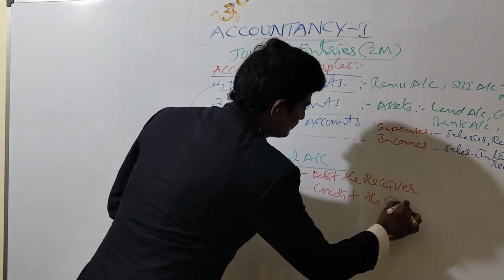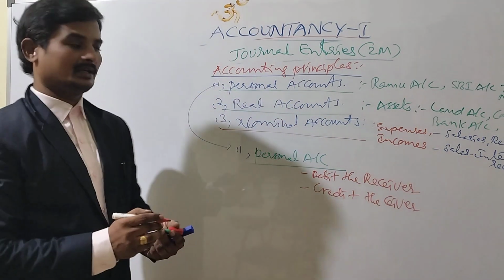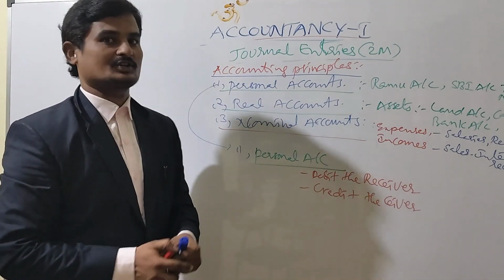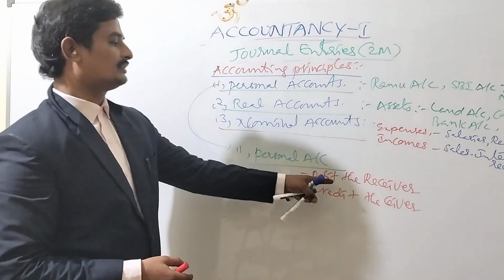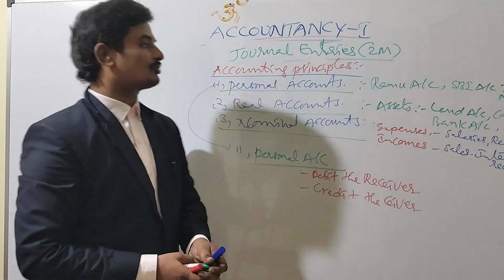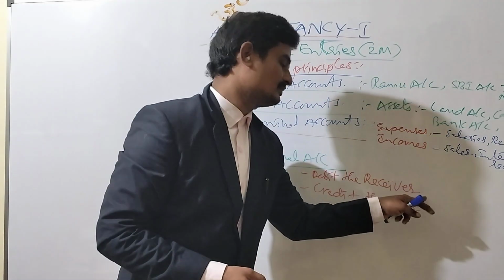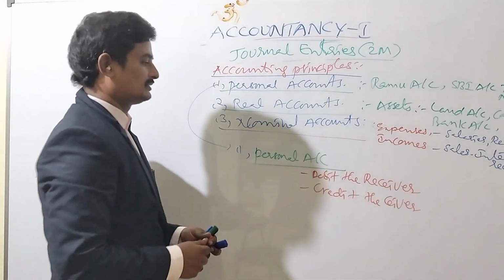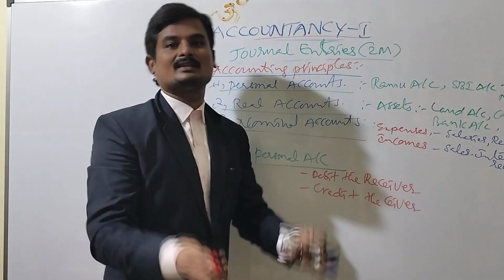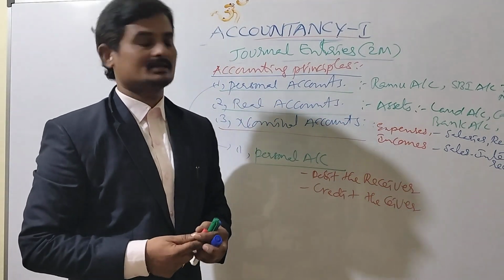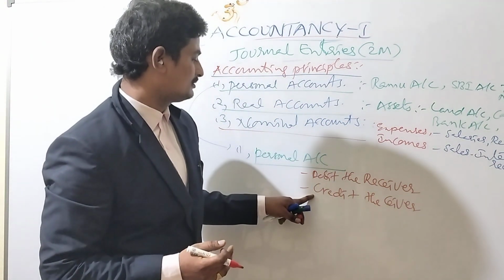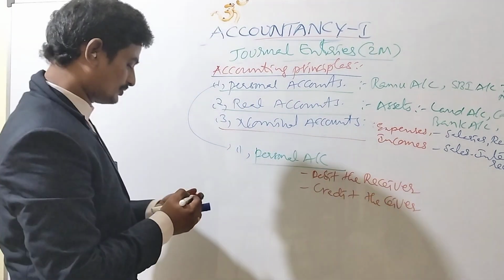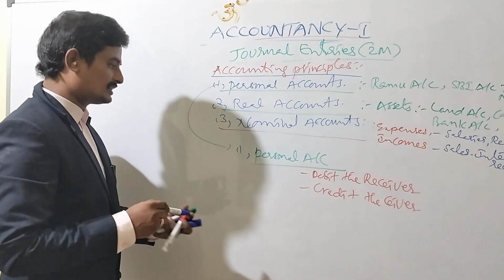So if you find a receiver in the transaction, you have to debit the receiver. You have to write the name of the person on the debit side. Next, if the person is giving in the transaction, you have to write his name on the credit side. So this is the principle for personal account.